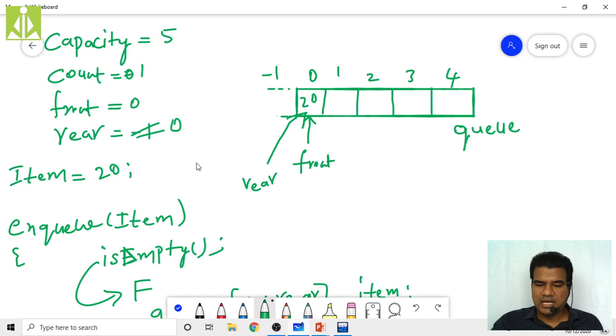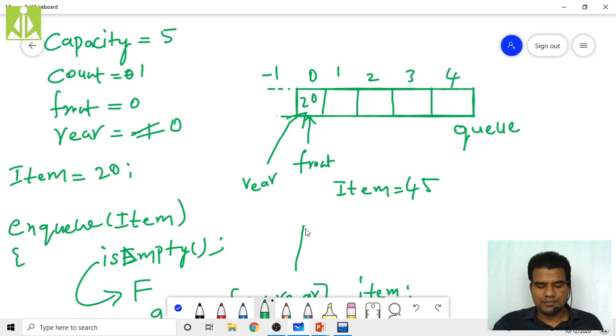So next, insert another item. Item value I am taking like 45. Item equals 45. That 45 will be checked over here. Is my queue empty? Not empty. Still we have locations. How we do the isEmpty function, that also we will see. So I have to enqueue this 45 into the queue.